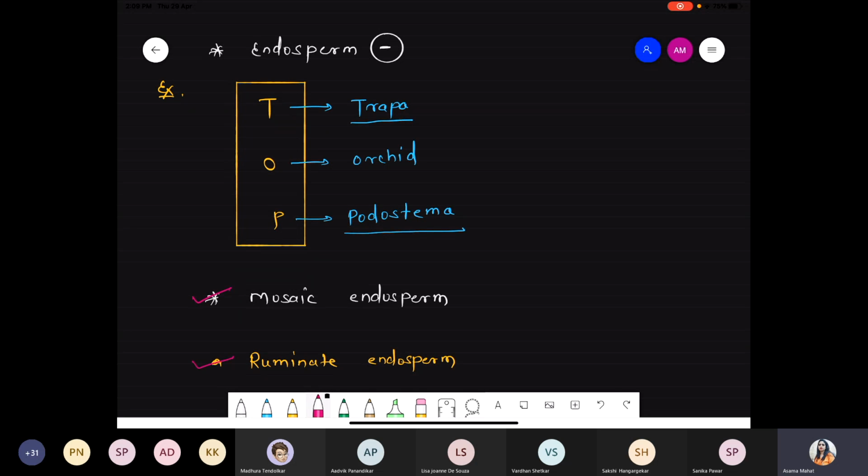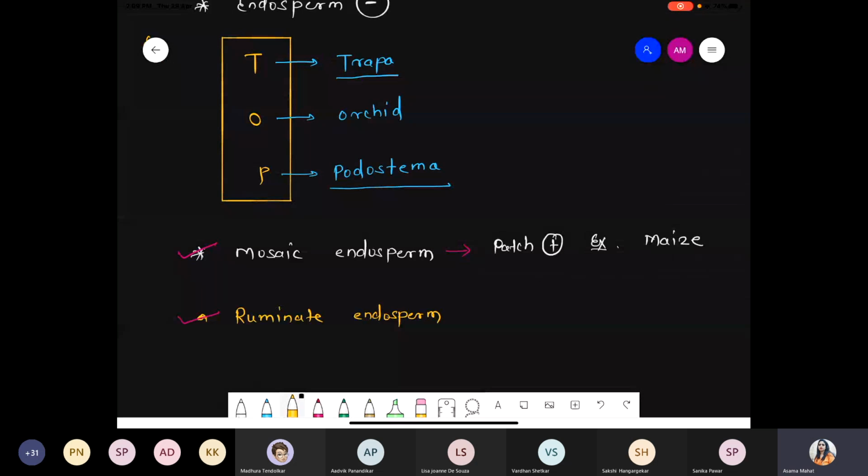What is the meaning of the mosaic one? Mosaic means something of patches are present. So mosaic is nothing but a patch present on the endosperm, right? And the best example for this is maize. If you observe the maize seed, maize has a combination of white color as well as yellow color. Agree? So if you observe that maize seed, basically these are the mosaic.